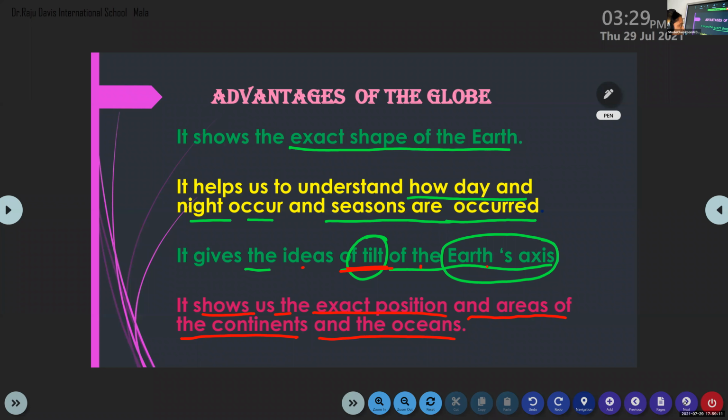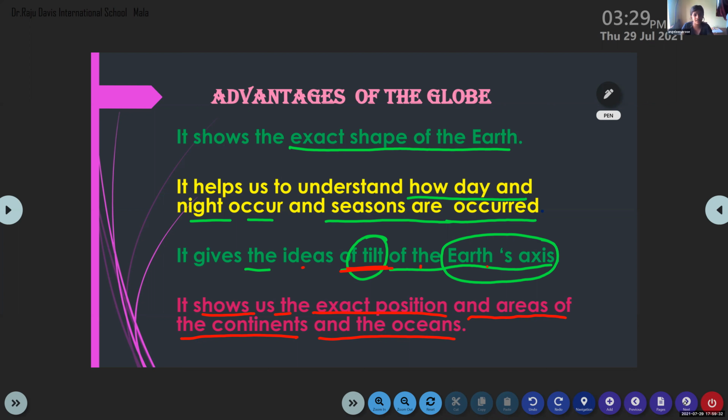Angelina Rose, please read these points. What are the advantages of the globe? It shows the exact shape of the earth. It helps us to understand how day and night and seasons occur.